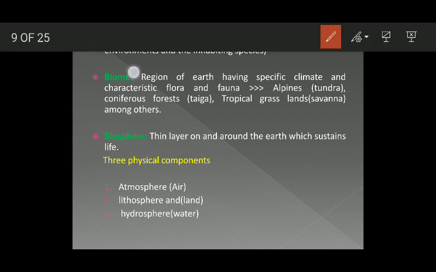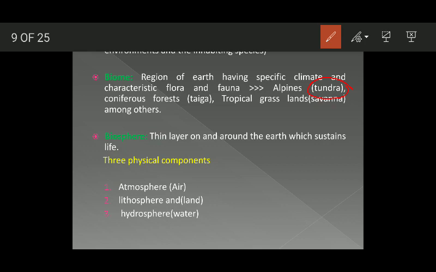Now, what is a biome? It is a region of earth having specific climatic conditions and characteristic flora and fauna. It is a vast region of earth which is characterized by its own specific climatic condition and specific plants and animals. For example, we have alpine biomes, which are also known as tundra. Alpines are specific in terms of their climate. They have their own climatic conditions, and they possess their own plant species and animal species.